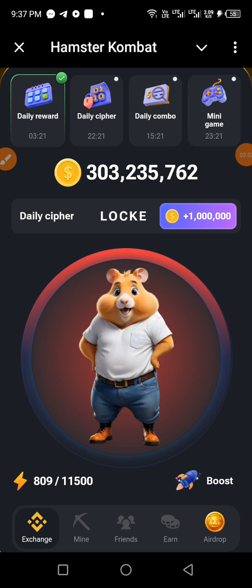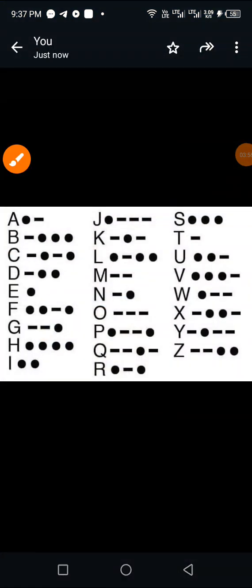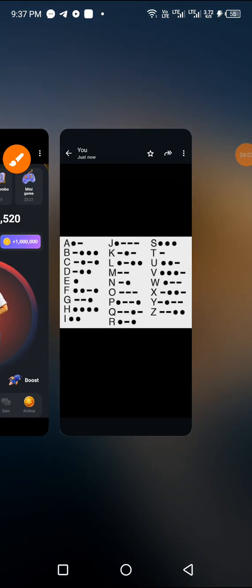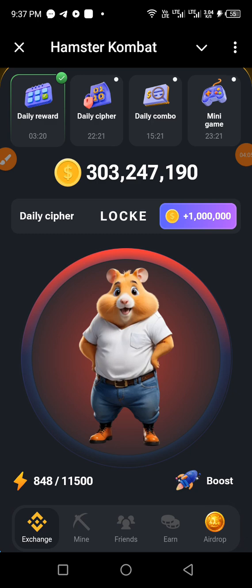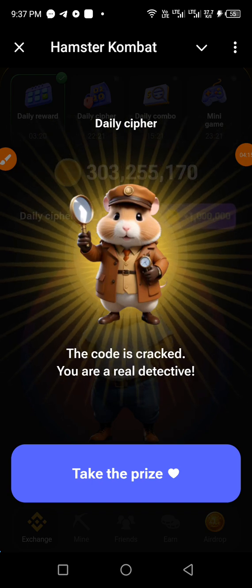So letter R is spelled as dot dash dot. Okay, dot dash dot. So let's do that. Dot dash dot. And that is letter R. And that concludes the word locker. We take the prize.